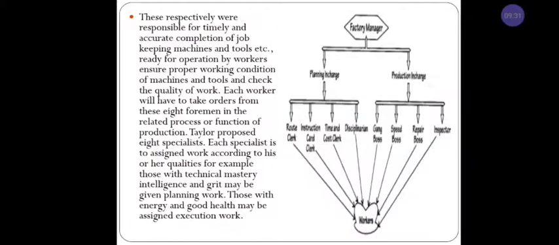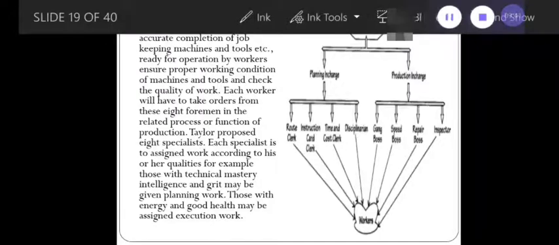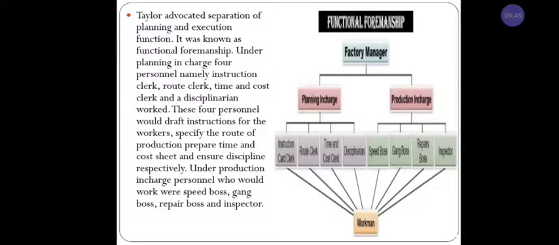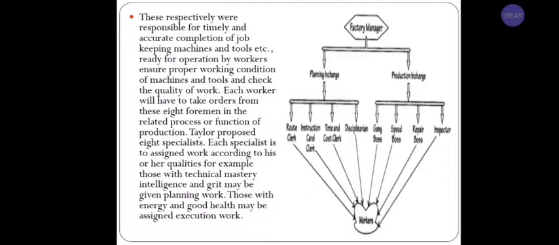Let us understand what is speed boss, what is gang boss and repair boss. The speed boss will increase the production, and the gang boss will help to allocate all the machinery at the workplace.